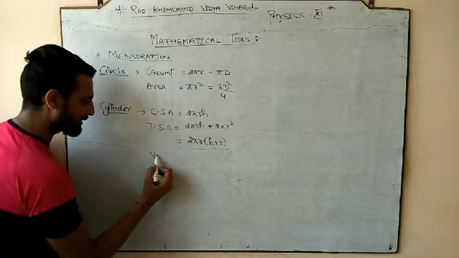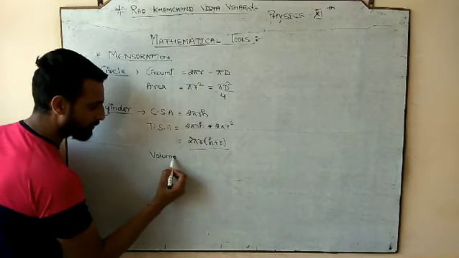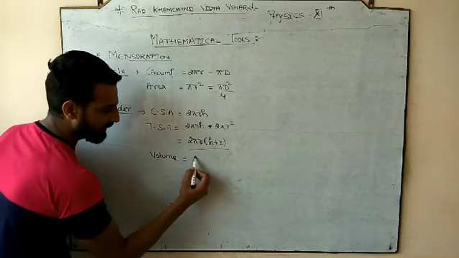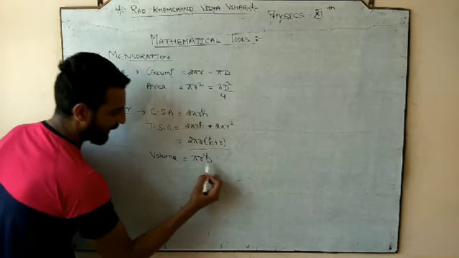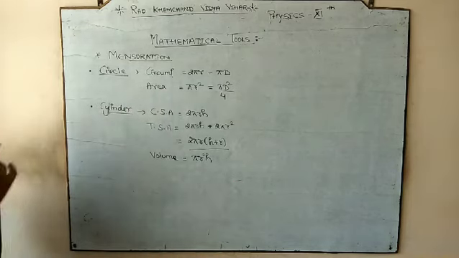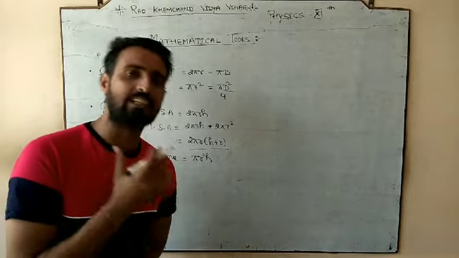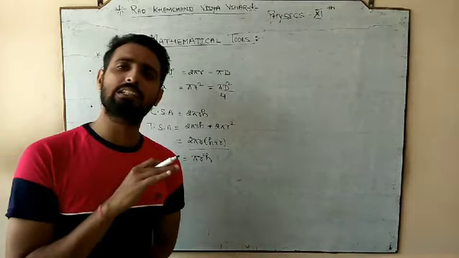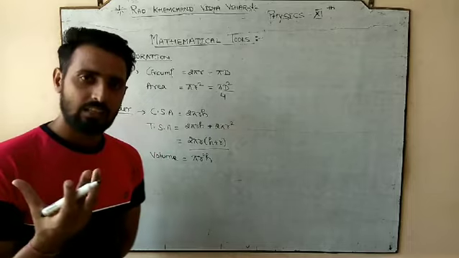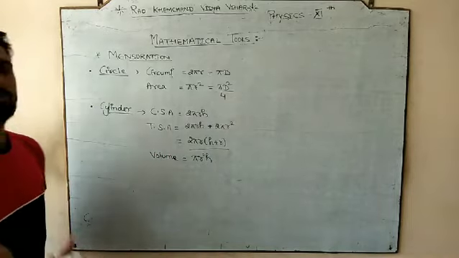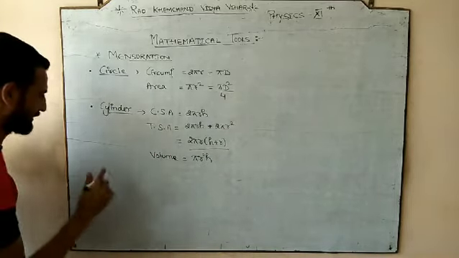If you want to discuss the volume, what is the volume of the cylinder? It is pi r square h. So these are the mensuration and geometrical ideas that we require. We require only the basic geometrical ideas or the geometrical shapes data from the 9th and the 10th class.